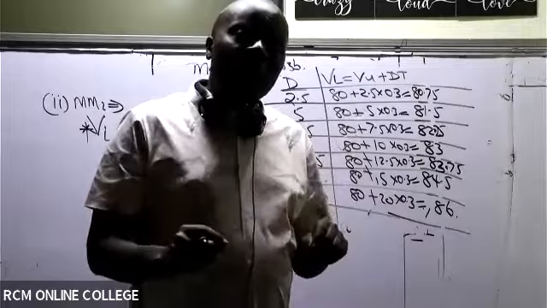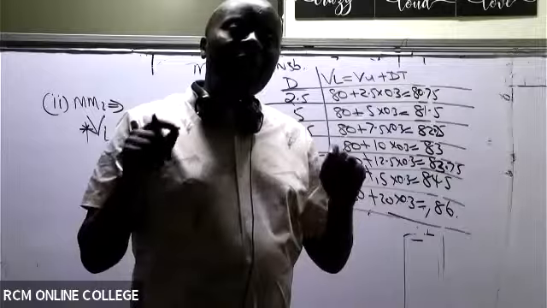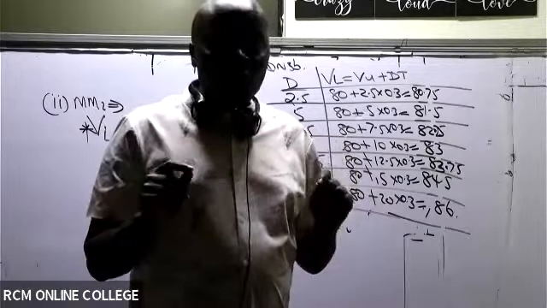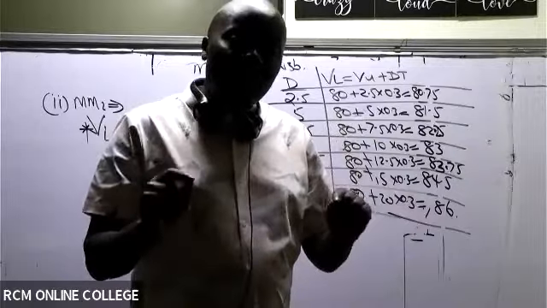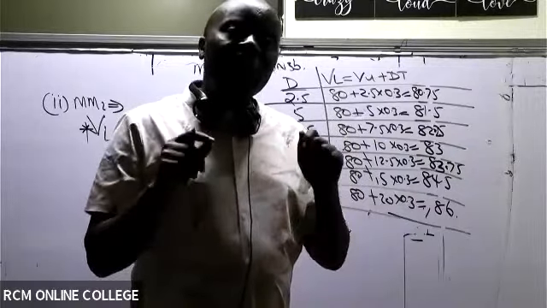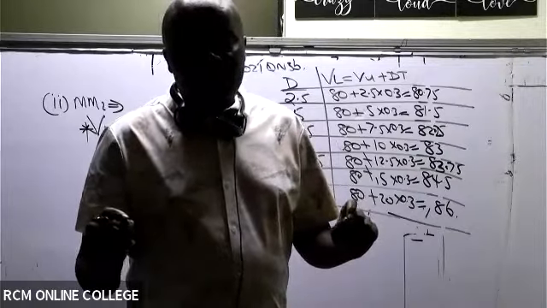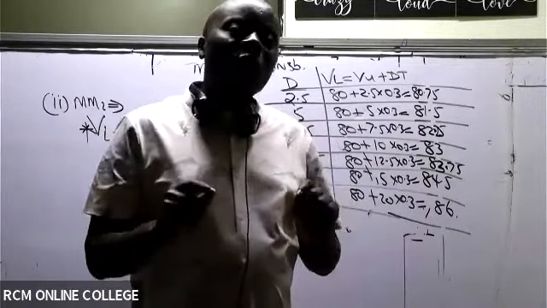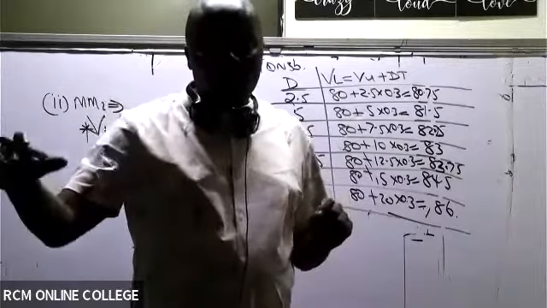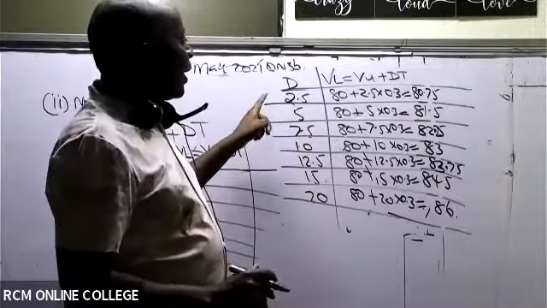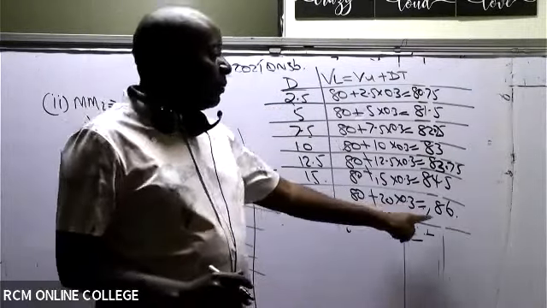But this one is just the optimal level of debt, the one that maximizes firm value. And if you remember Modigliani and Miller, to them they said, borrow as much as you can. Borrow maximum, 100% borrowing.